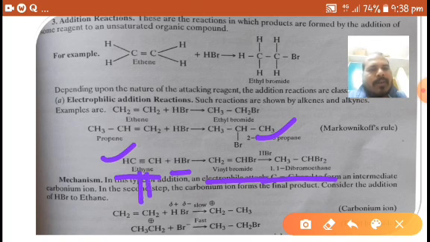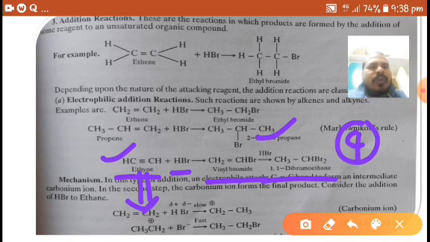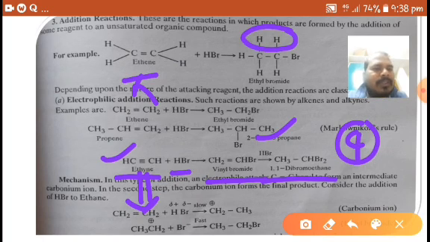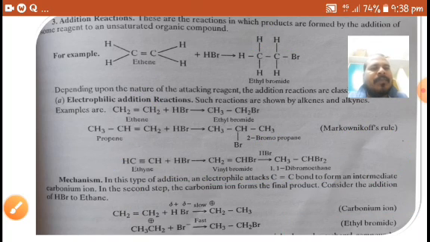Here one triple bond has two pi bonds. One pi bond gives 2 sigma bonds, so 2 pi bonds give 4 sigma bonds, right? So here 4 sigma bonds are formed.